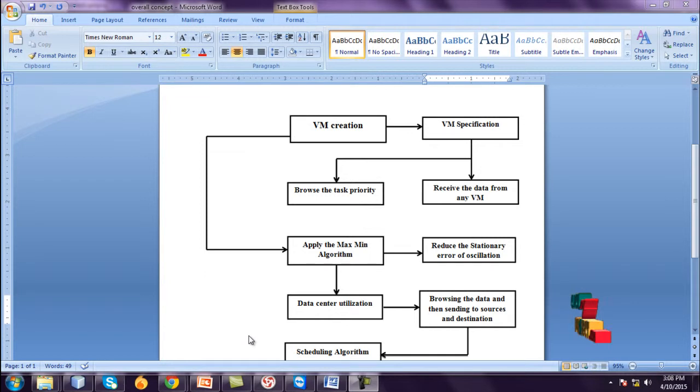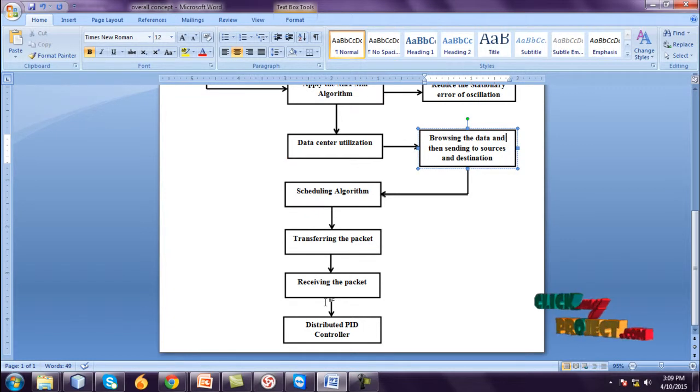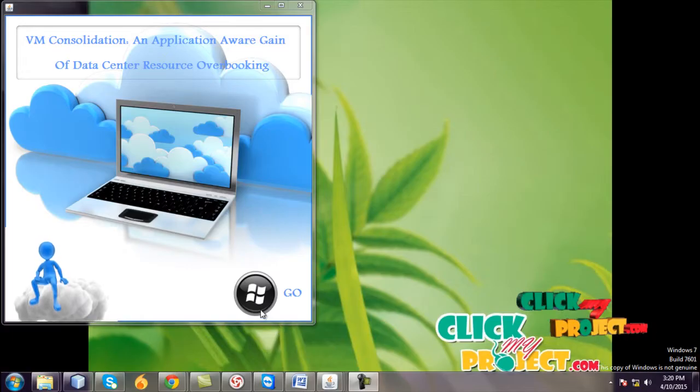The project flow is first to create the virtual machines and virtual machine specifications of the task priority. One data can be received from any virtual machine. There are two algorithms used in this project: one is the Max-Min algorithm and the other is the scheduling algorithm. First, the Max-Min algorithm is applied to reduce the stationary error of the oscillations. To apply the data center utilizations, and when data is sent from source to destinations, a packet scheduling algorithm is used to transfer the packets to the receiver side, the receiver receives the packets, and finally the distributed PID controller is applied. Let us see the demo.